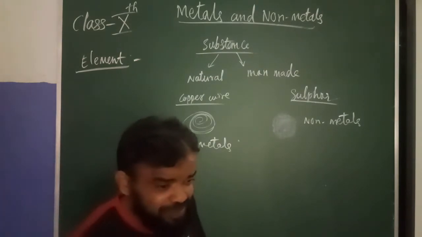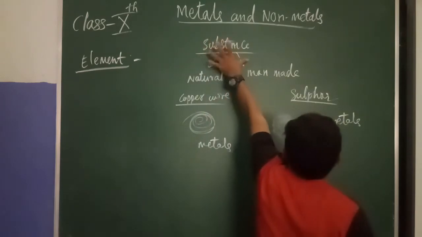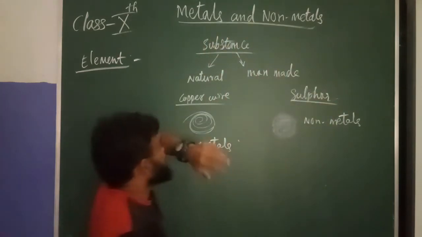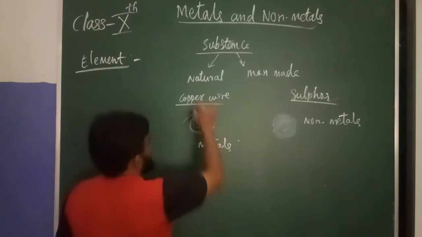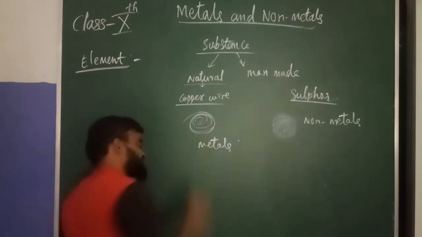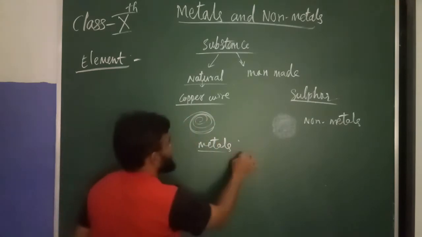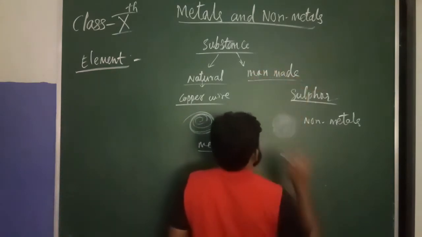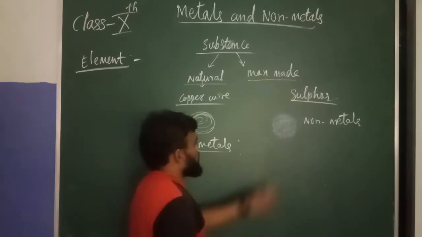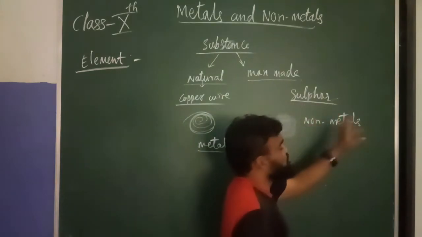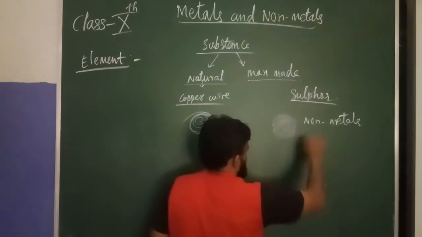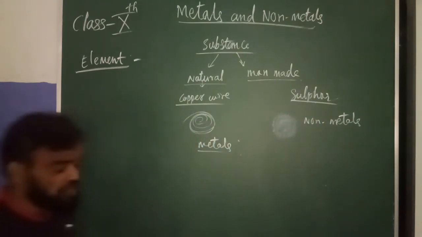Where will we get these substances? Metals we get from natural substances. Naturally there are gold, copper, silver and all. Silver, copper, these are metals. And among man-made substances there is sulfur. Sulfur is a non-metal. This type is there. We are getting it from sulfur.